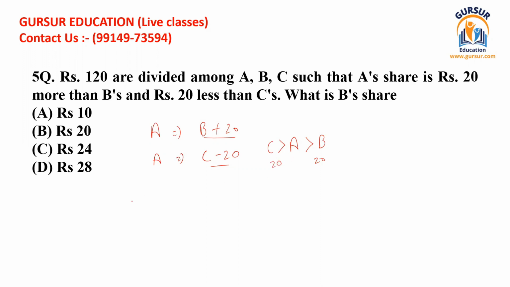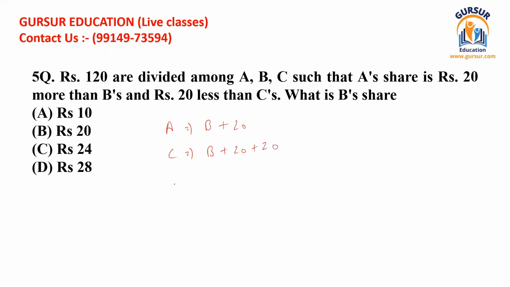So we can easily write that C's share should be equal to B plus 20 plus 20, because that refers to the addition of 20 and 20 in the value of A. So now we know that A's share is equal to B plus 20 and C's share is equal to B plus 20 plus 20.